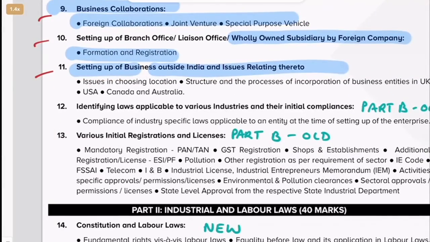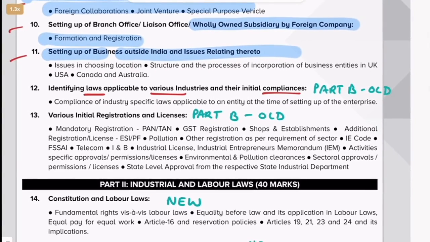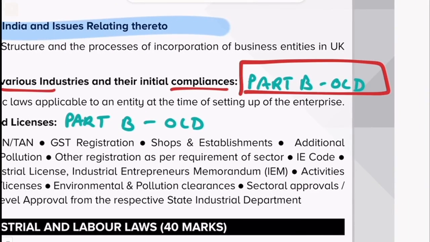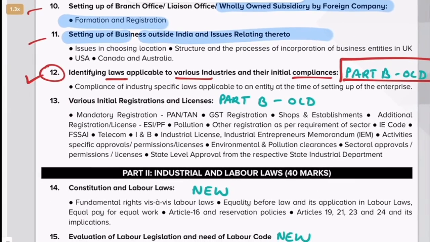Then here, identifying laws applicable to various industry in the initial compliances. So this chapter was there in part B of the old syllabus. Now they have brought it to part A. That is also there. What is there for you to worry? Nothing to worry. Then various initial registration licenses, same thing.